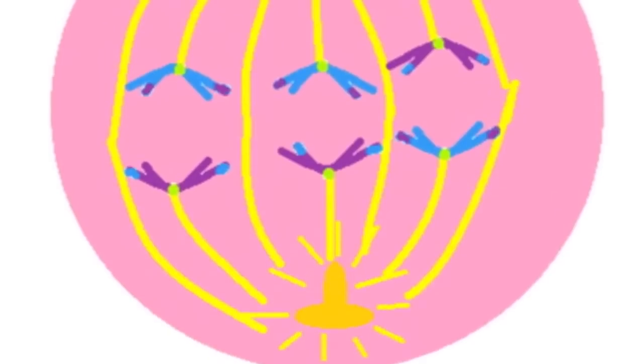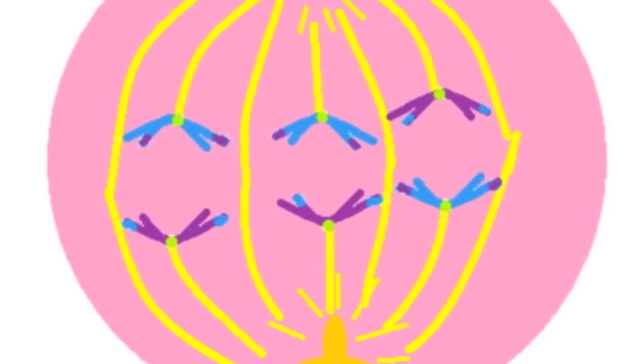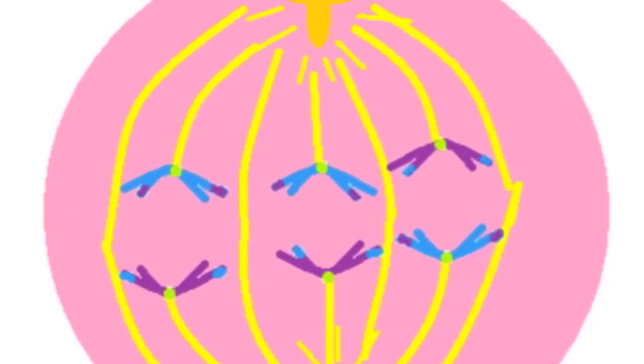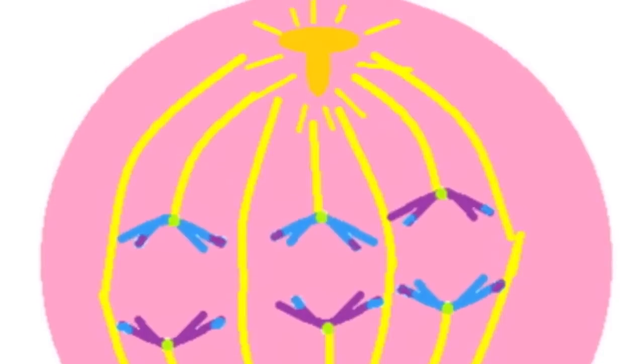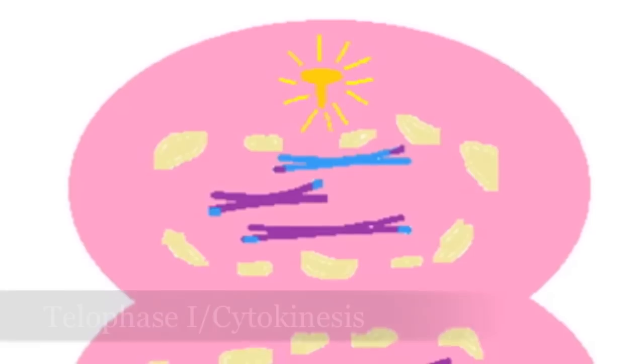Anaphase 1 involves the separation of homologs. The homologs move towards opposite poles guided by the spindle apparatus. The chromatids move as a unit towards the same pole due to sister chromatid cohesion. At the beginning of telophase 1, each half of the cell has a complete haploid set of replicated chromosomes. Each chromosome is composed of 2 sister chromatids. Cytokinesis occurs with telophase 1, forming 2 haploid daughter cells.